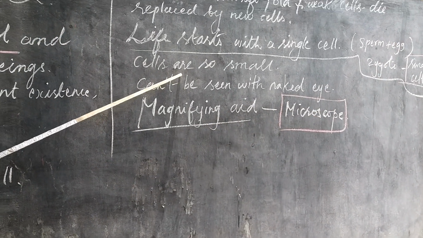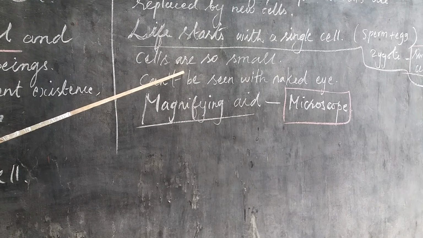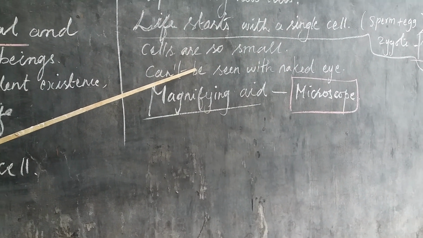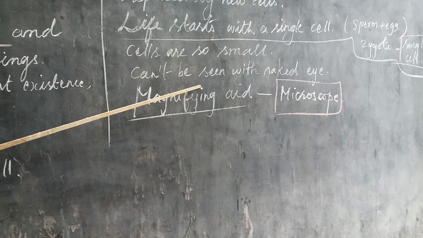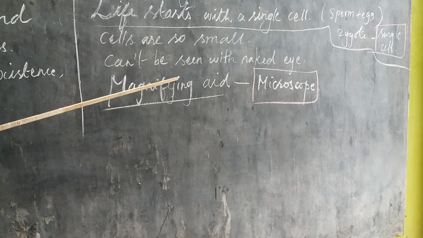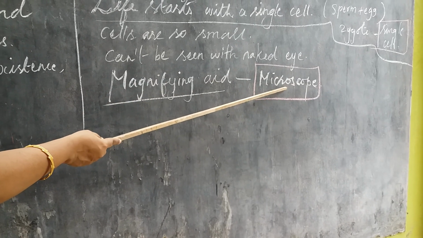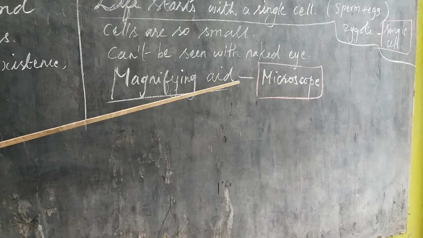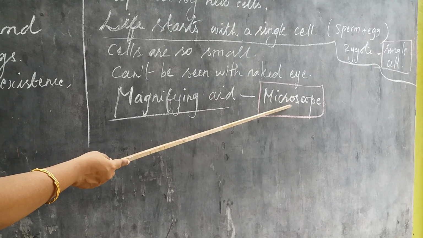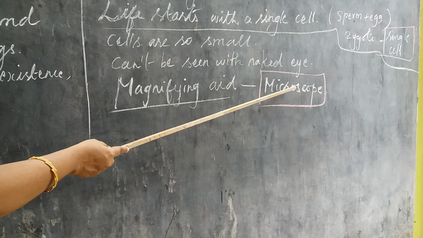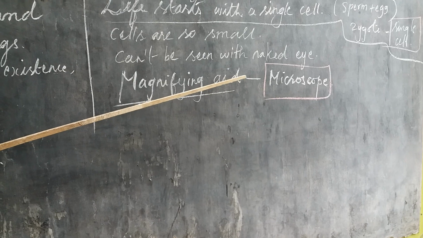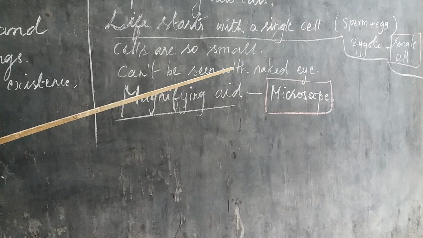These cells are so small. We cannot see the cells with our naked eye. It is not visible to the naked eye. So we need an instrument to view the cell. That instrument is a microscope. The microscope is the instrument used to magnify the cells and to observe the cells. The microscope magnifies the diameter of the object, the diameter of the cell. So through the microscope we can view the cells.